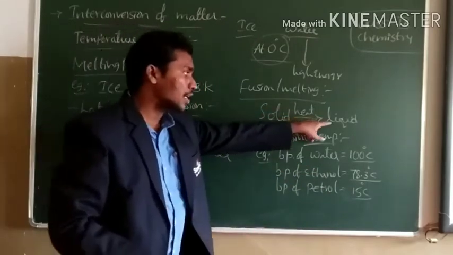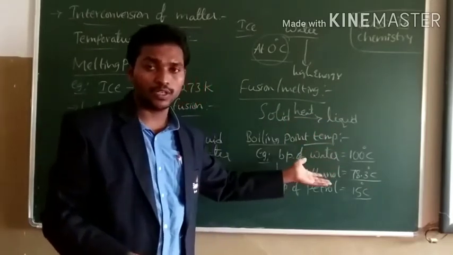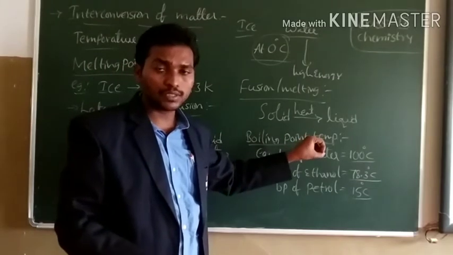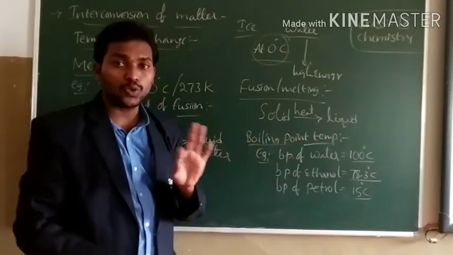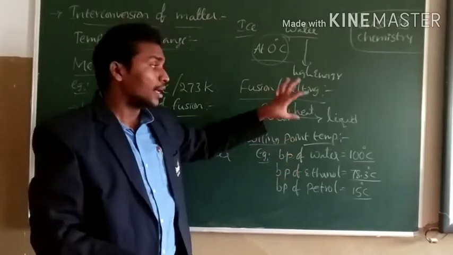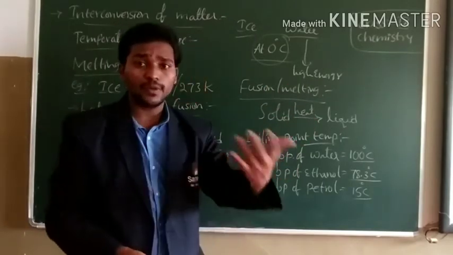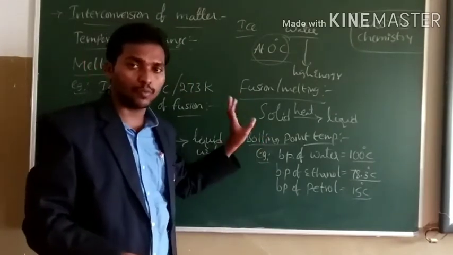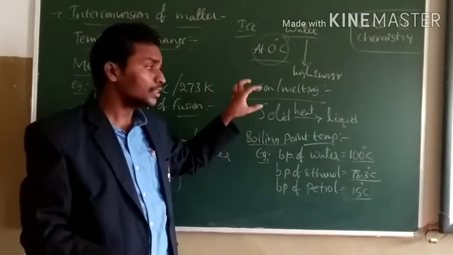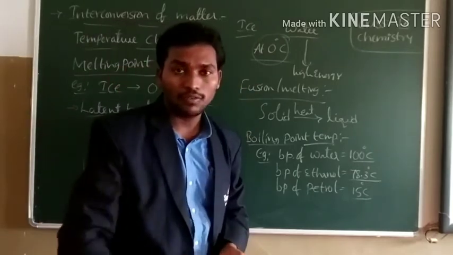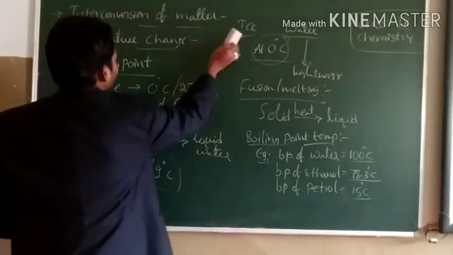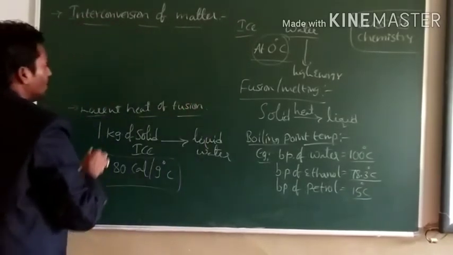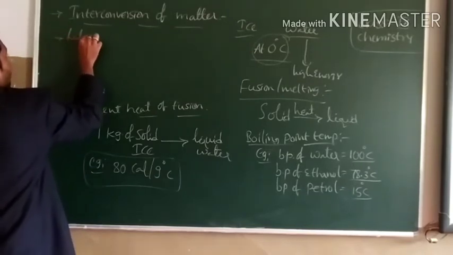When the temperature reaches the boiling point and we keep supplying energy to the liquid, there is no change in the thermometer reading. Then what happens to the heat energy? The energy is present in hidden form, as we discussed earlier. That energy is called latent heat of evaporation. Let us see latent heat of evaporation.